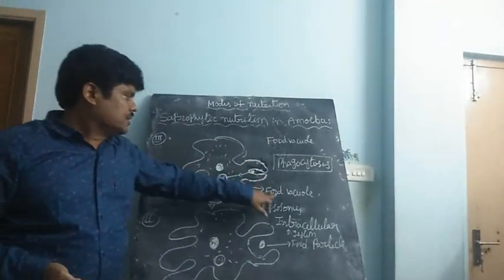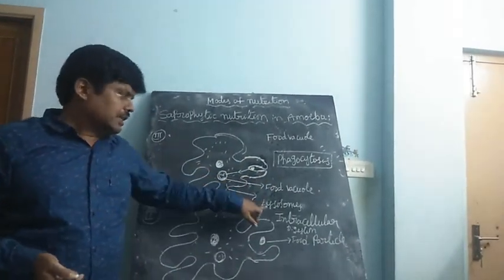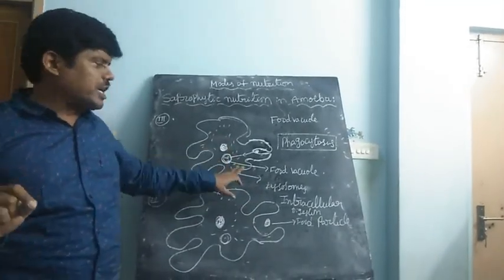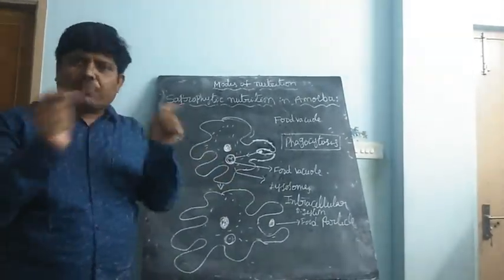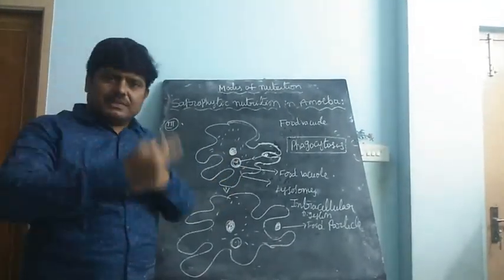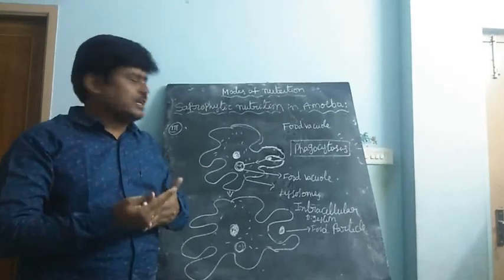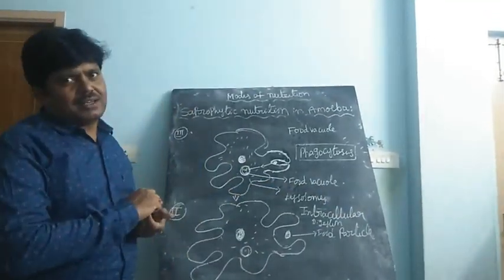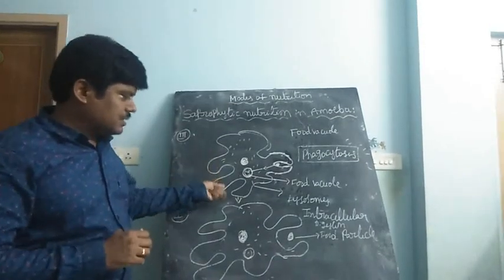Intracellular digestion. So in the food vacuoles, some lysosomes are present, and those lysosomes release some enzymes. With the help of the enzymes, food particles are broken into pieces. Some digested food is also formed. That means intracellular digestion is over. Next, third step.